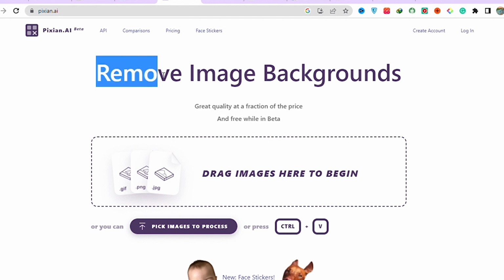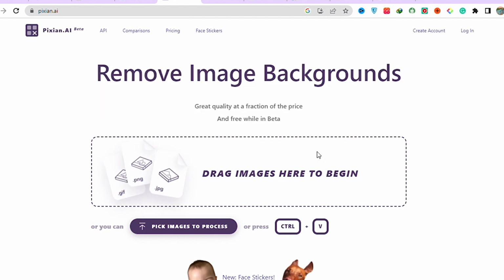It's Spexon.ai. You probably have seen a lot of image background remover tools, but this is really fast. Another cool thing is it can do face stickers.